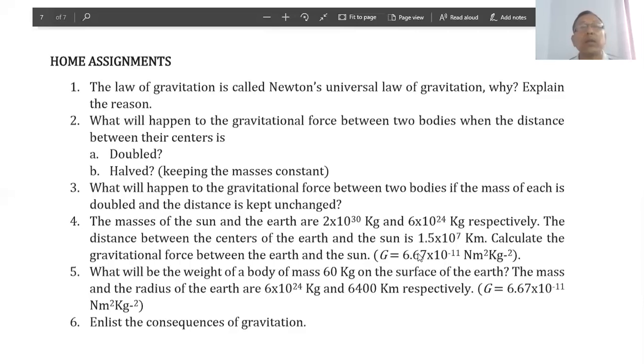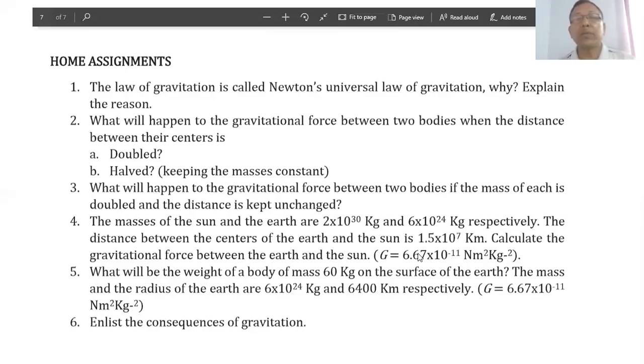Number 1, the law of gravitation is called universal law of gravitation. Why? Explain the reason. Number 2, what will happen to the gravitational force between two bodies when the distance between their centers is doubled, and is halved? In both cases, the masses are kept unchanged, and show the result by calculation.